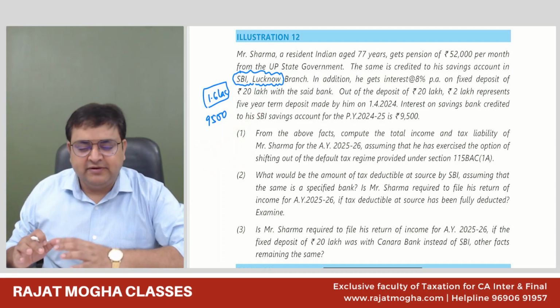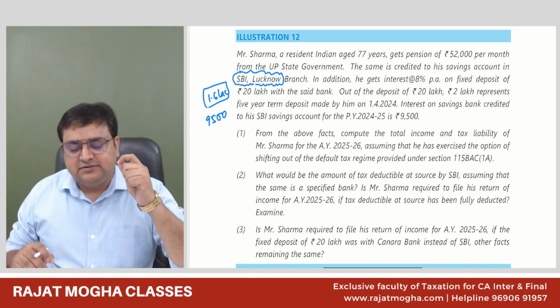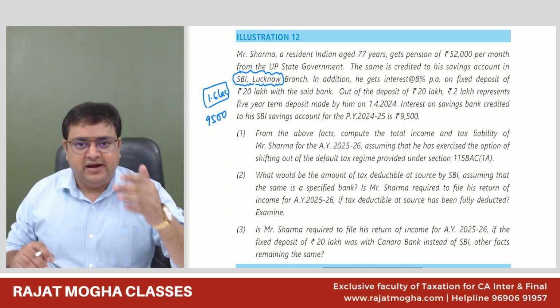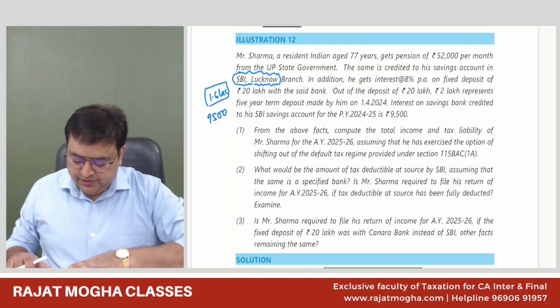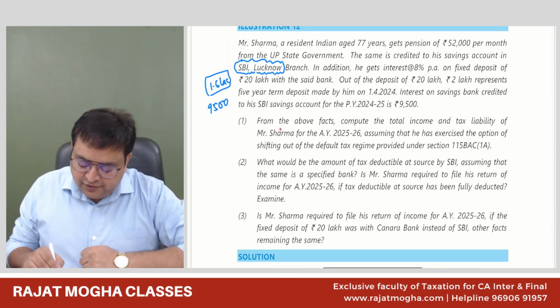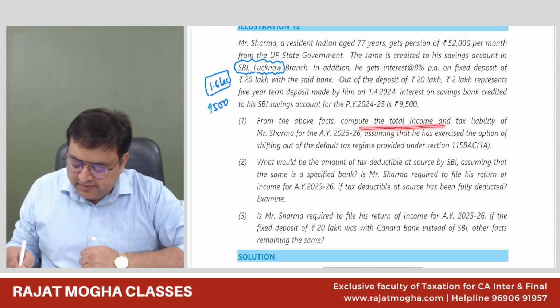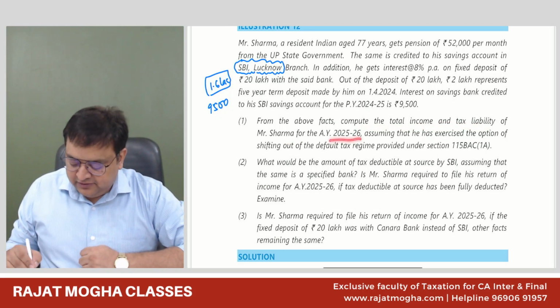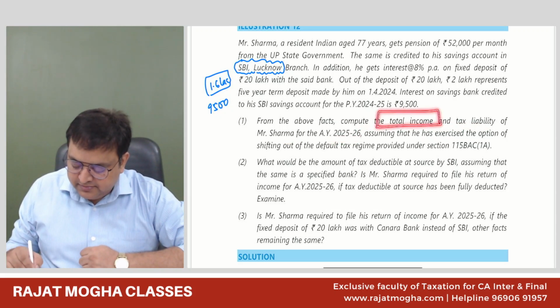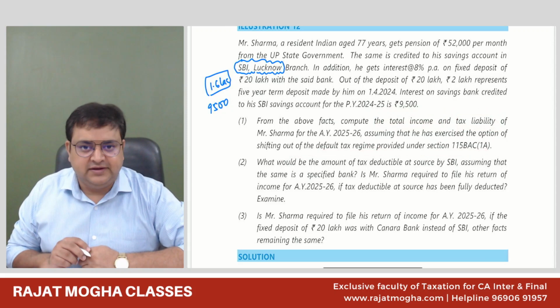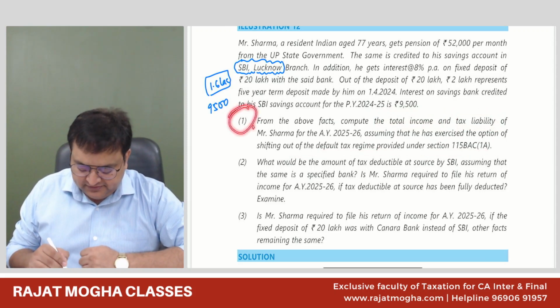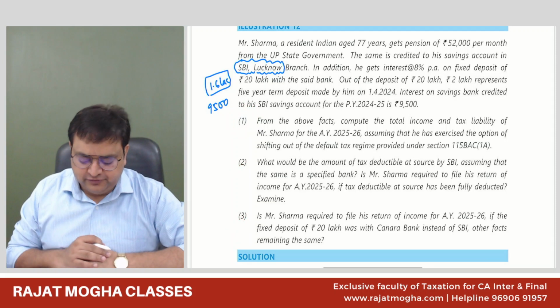So I think the question will be, because most of the information mentioned here is related to deductions, I believe this question would be about the optional regime. Okay. From the above facts, compute the total income and the tax liability of Sharma for the assessment year 25-26. So we have to compute the total income and the tax liability, assuming that he has exercised the option of shifting out of the default tax regime under 115BAC. So let us solve the first one first, then we will see the next part also.